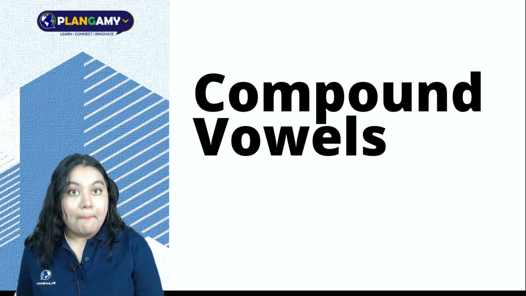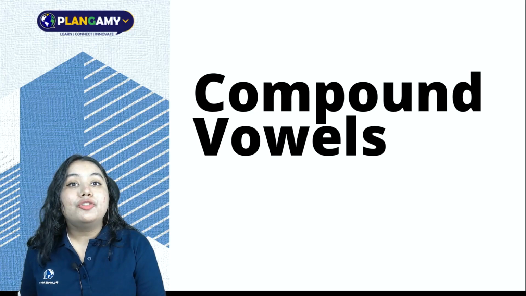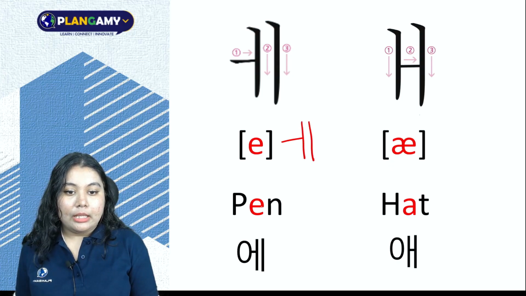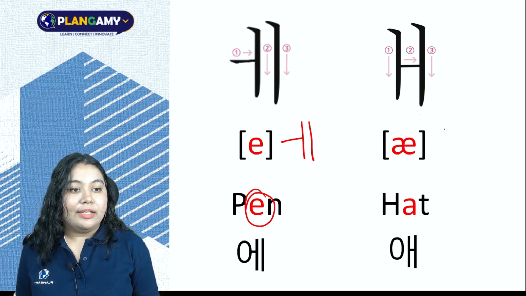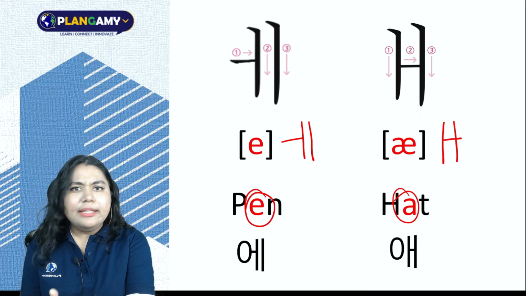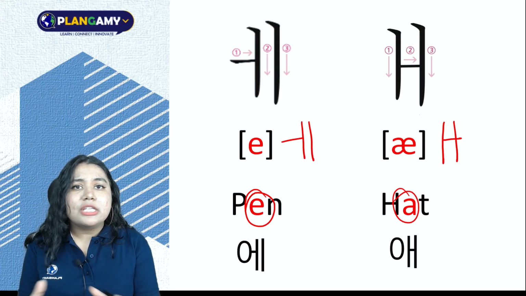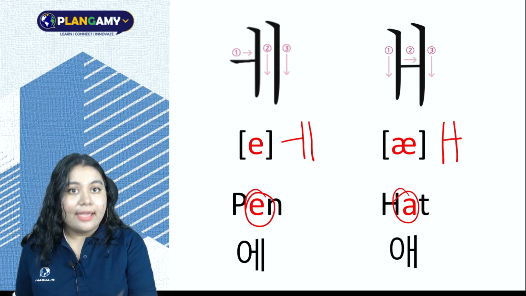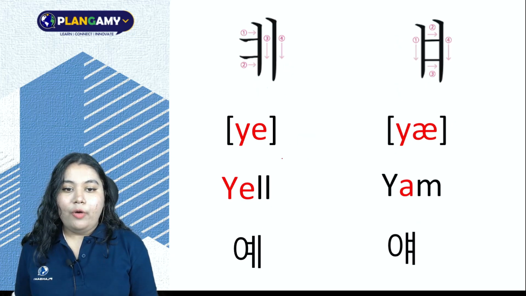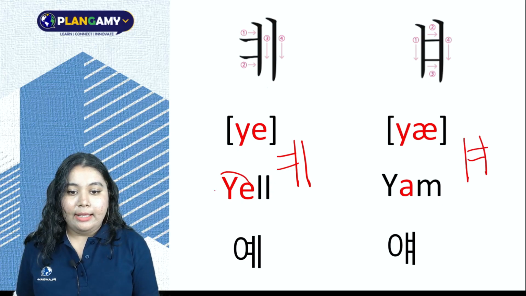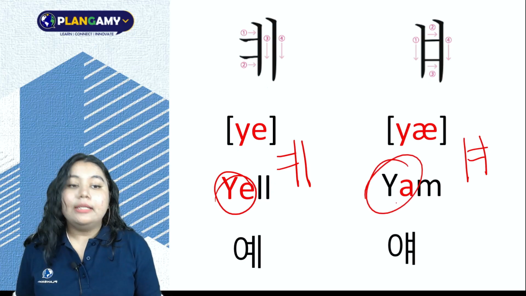We move on to compound vowels, which are an amalgamation of two vowels. Our first one being ae, like in pen. Then we have e, like in hat. So these sounds used to differ more, but in the past half a century or so, the differentiation has become a lot less. Most people don't even differentiate. They are very similar. The same for the next ones. Yae, like in yell, and ye, like in yam.